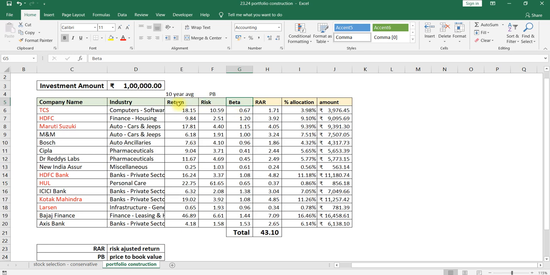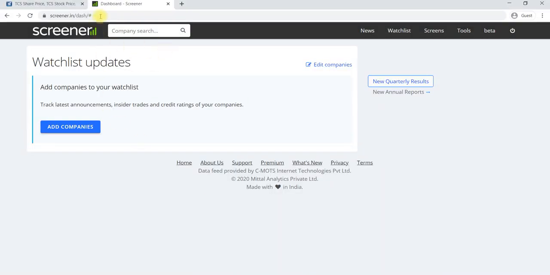First we will consider return. From where can we get the return and risk? We already used screener.in a couple of times. Just go to screener.in and log in using your Gmail ID.